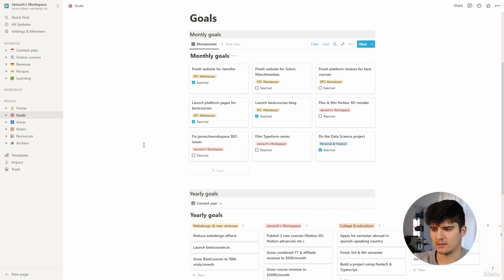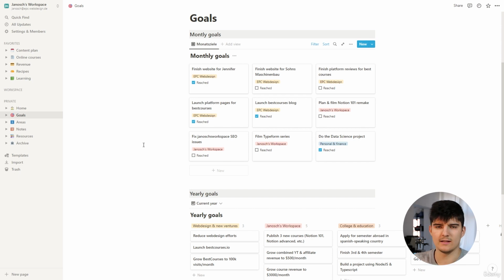They are just two simple databases because I have realized that for me personally, it's much easier to have things be really simple than to have all kinds of fancy connections and relations and rollups and all that sort of stuff, because usually that takes a lot of time to maintain. In some cases it might be worth it, but for me personally, it isn't. So that's why I keep it like that.